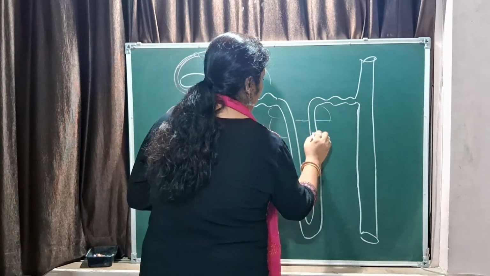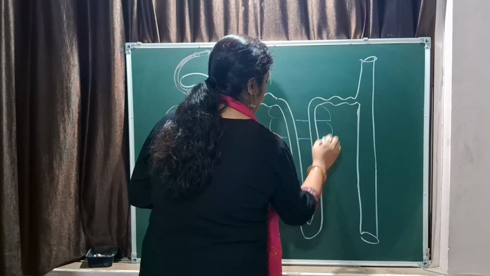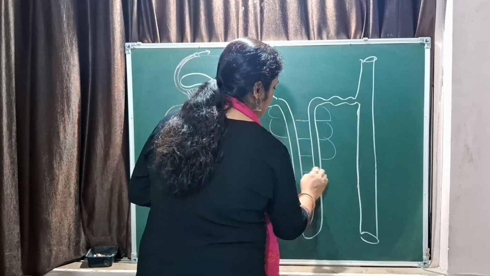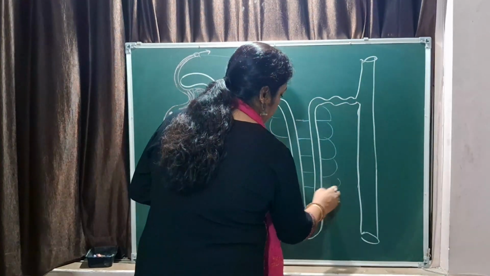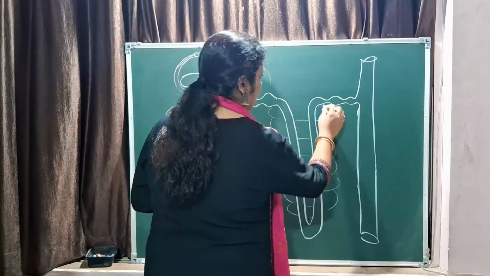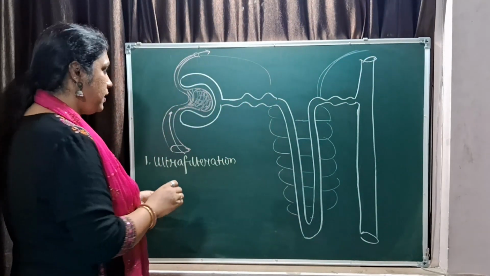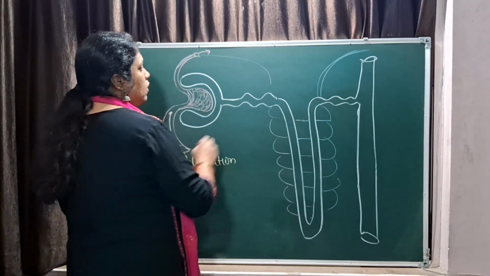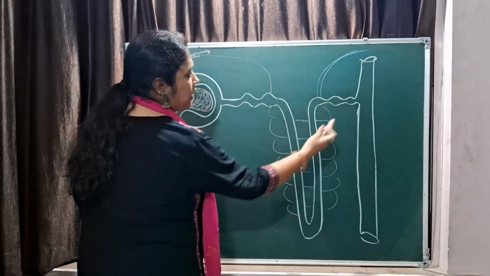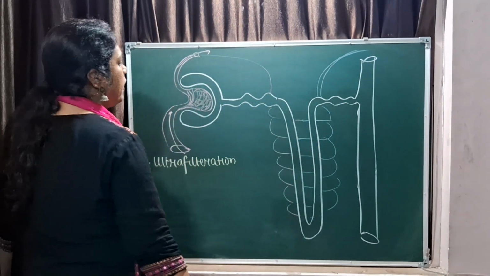So finally the veins will take the deoxygenated blood but no urea out of the kidney. Okay, so this is your renal vein going out, right? This is a kind of capillary network around your nephron.